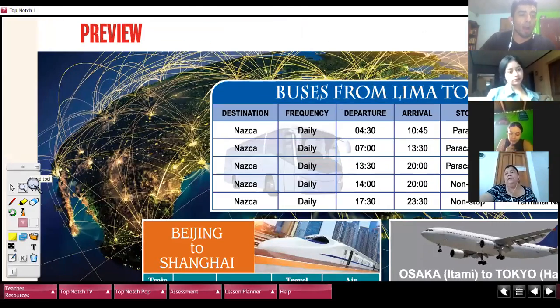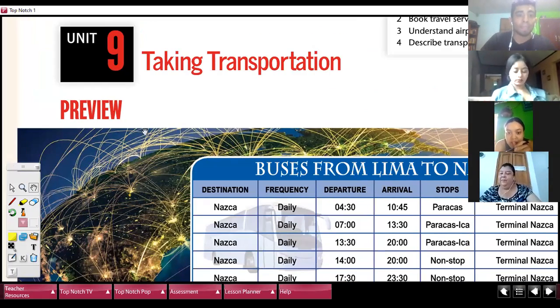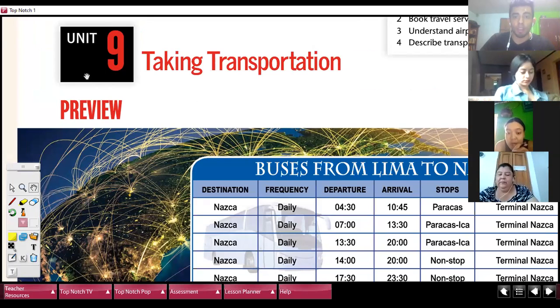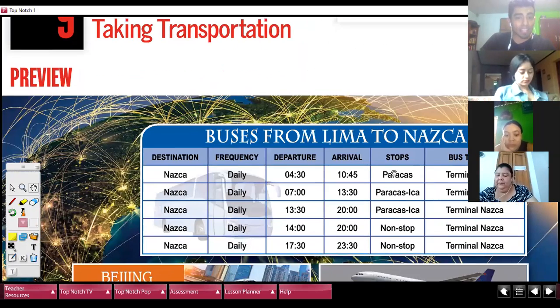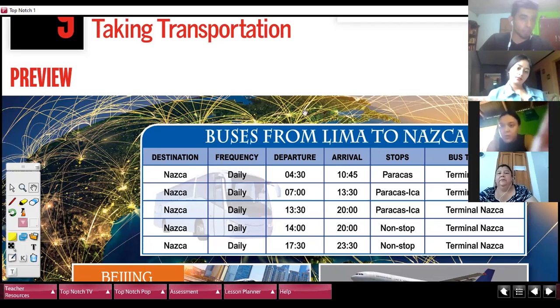As I told you, our topic for this week is transportation, okay? That's our topic for this week, transportation. We are going to see first this schedule, from buses, okay, buses from Lima to Nazca. Nazca is a place in Peru, okay? Lima, Peru, and Nazca, they are in Peru, these buses.